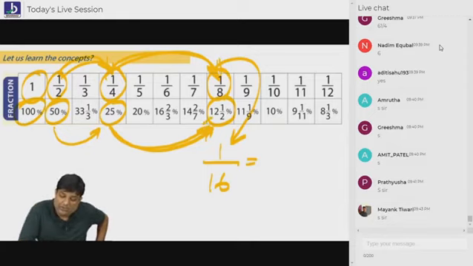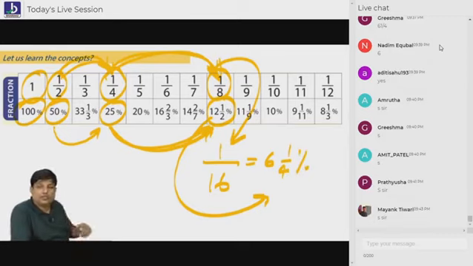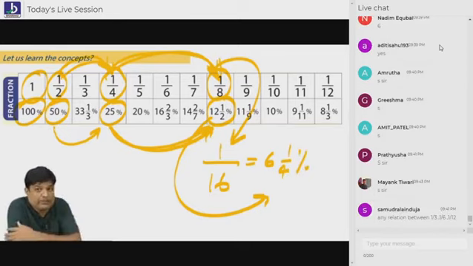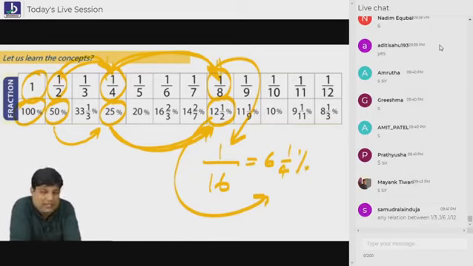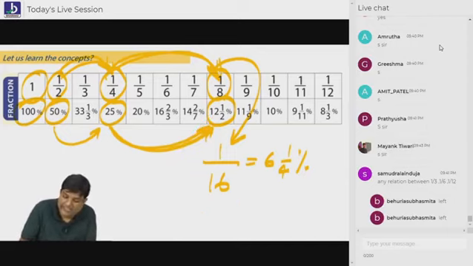Then bolo, what is 12 and half, half? 6, 1 by 4. That's it. So this is the way. I don't want you to remember 1 by 16. Please remember 1 by 8 na? Yes or no? Truly speaking, you can remember 1 by 8. Following everybody? I don't want to remember 1 by 16. Okay. Anyways, if I ask you what is 1 by 32, you can simply say half of this thing.